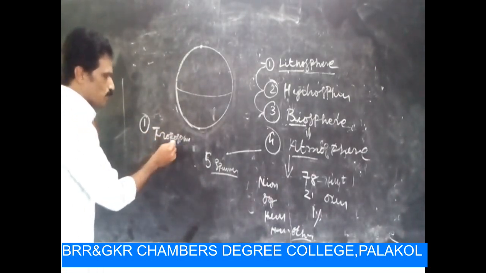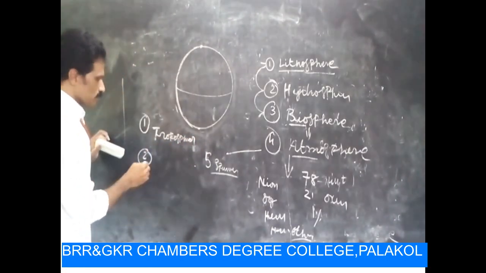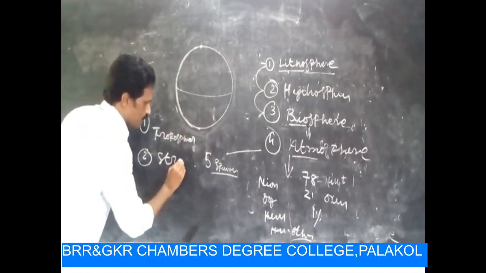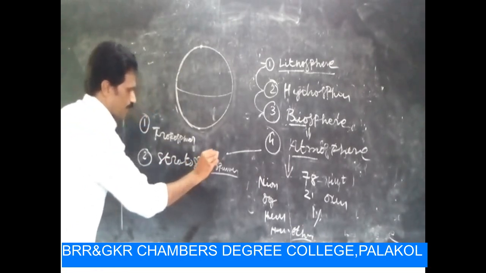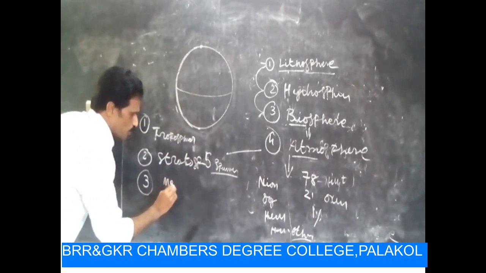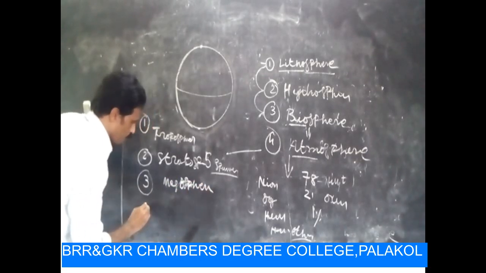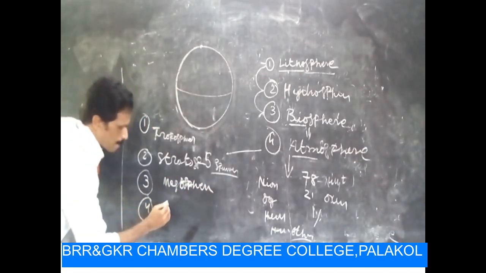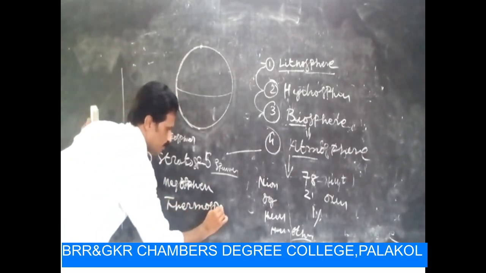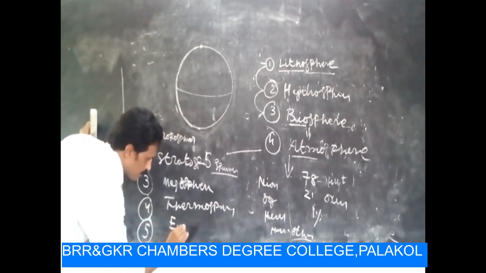and the second one is stratosphere, and third one is mesosphere, and fourth one is thermosphere, and fifth one is exosphere.